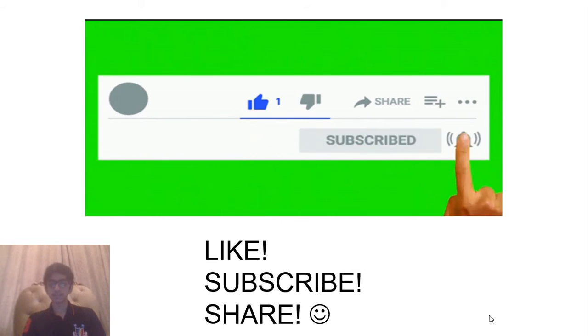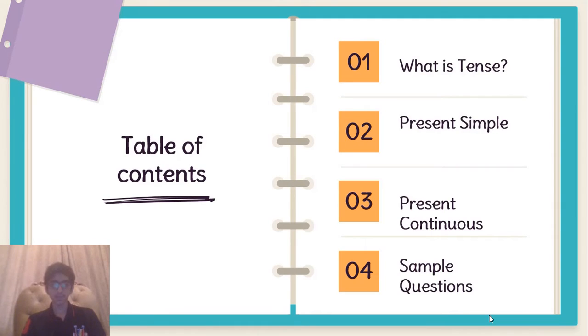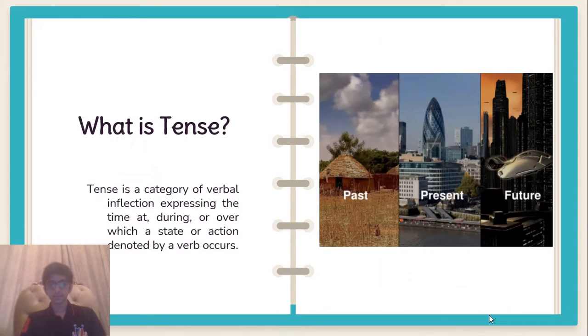Now let's start with the video. Firstly, what is a tense? So basically, tense is a category of verbs that expresses the time at which an action takes place, or a state or action that is denoted by a verb.